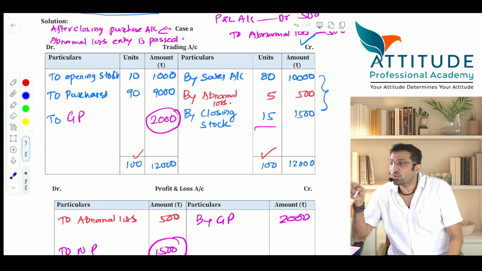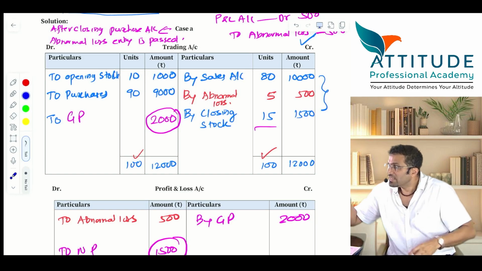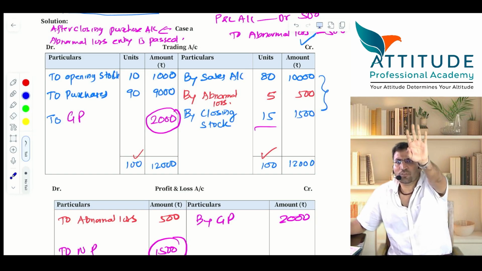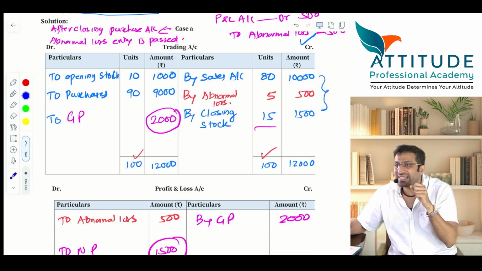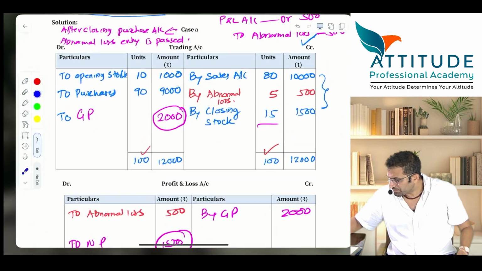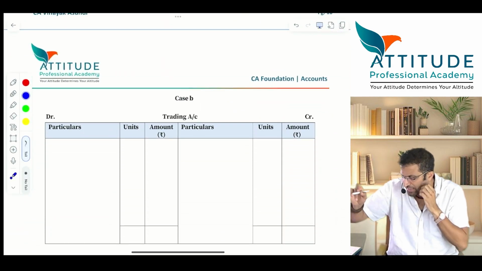Reason is you have not adjusted abnormal loss with purchases. You have adjusted with trading account. Matching concept. Is that clear? All of you are able to understand? Okay. Now case B. Abhi case B देखो. Same sum, case B.